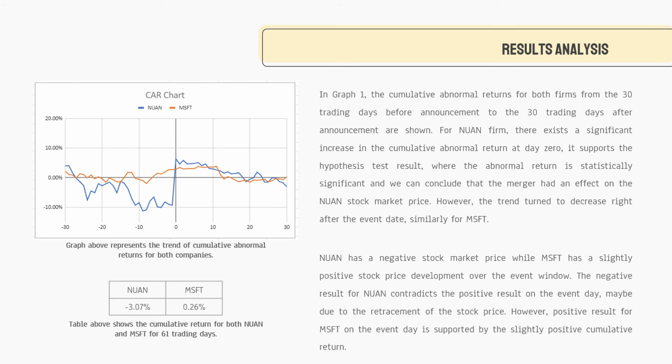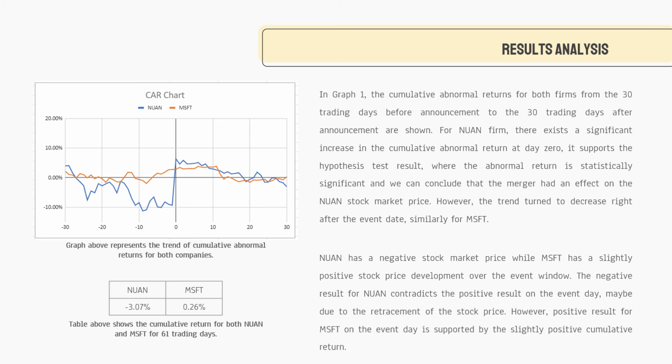Next, we move on to the next slide. In this slide, the graph of cumulative abnormal return is shown for both companies from the 30 trading days before and after the announcement. We can see that for Nuance, there exists a significant increase in the cumulative abnormal return at day 0, and it supports the hypothesis test result, where the abnormal return is statistically significant. However, the trend turned to decrease right after the event date, similarly for Microsoft Corporation.